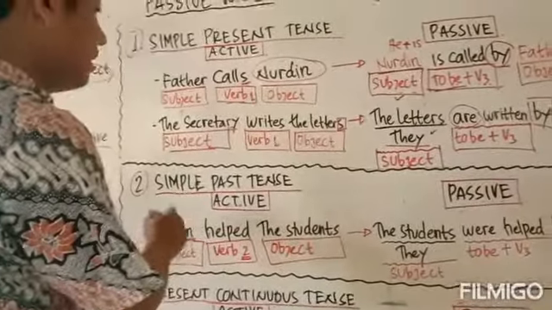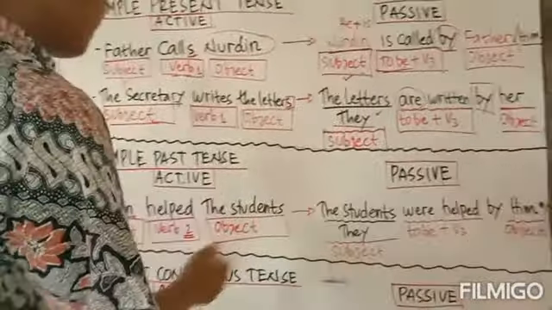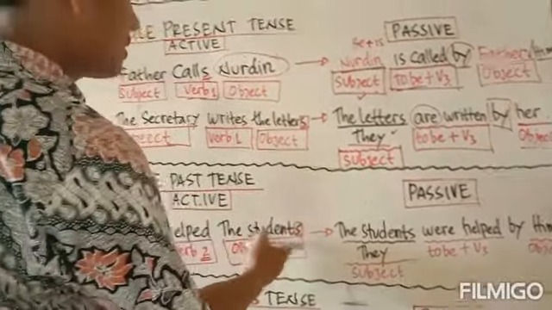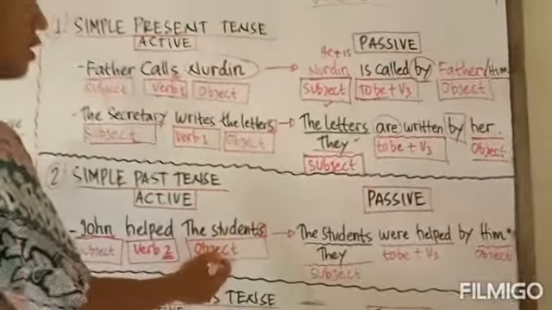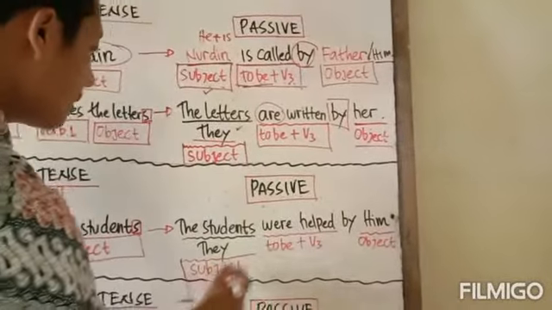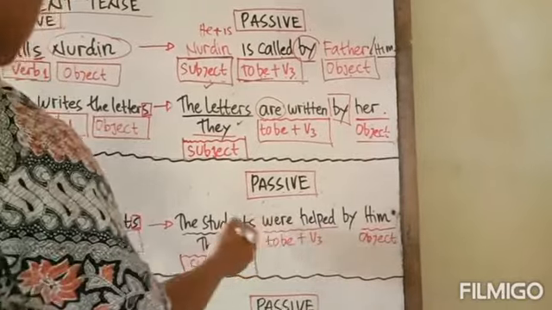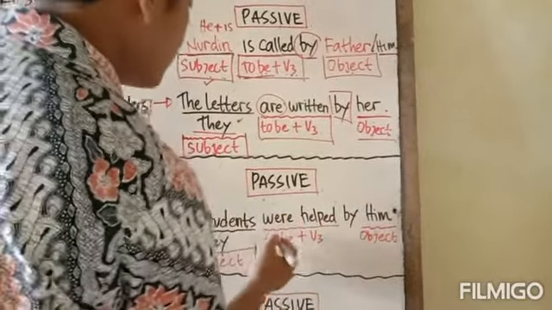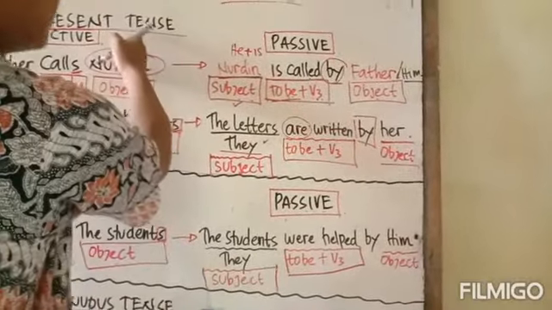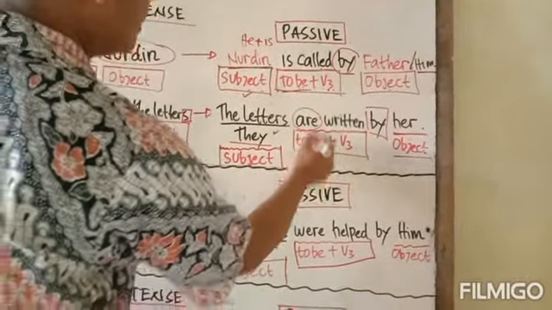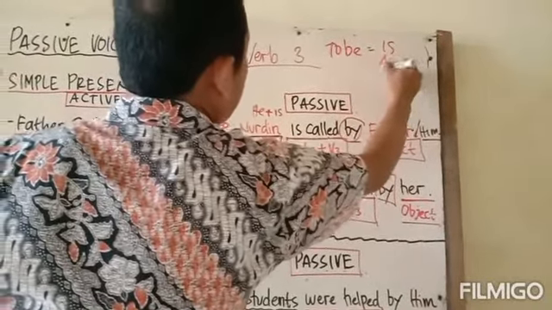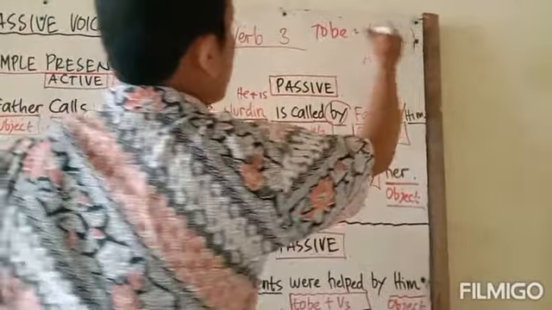John adalah laki-laki, he, it will become him. The students is more than one student, lebih dari satu plural form, is the object. So this is the subject in the passive form. So the students were helped by him. See the change. In the present simple, to be is am, are.